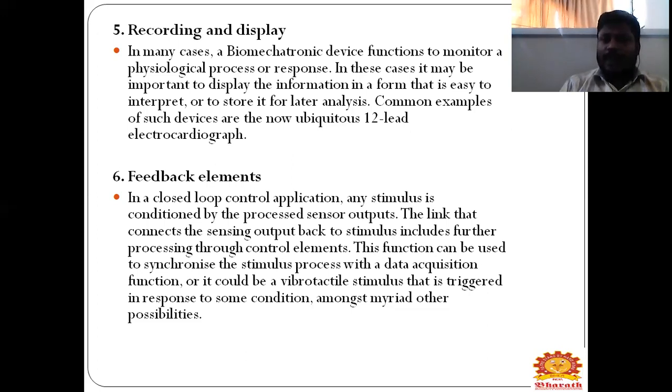Next one is the feedback elements. In a closed loop control application, any stimulus is followed by the process of sensory outputs. The link that connects the sensing output back to the stimuli includes further processing through control elements. This function can be used to synchronize a seamless process with a data acquisition function, or it could be a process that is triggered in response to a condition, amongst a myriad of others.